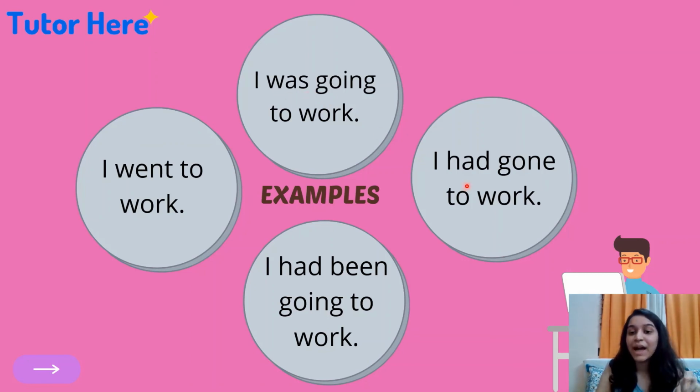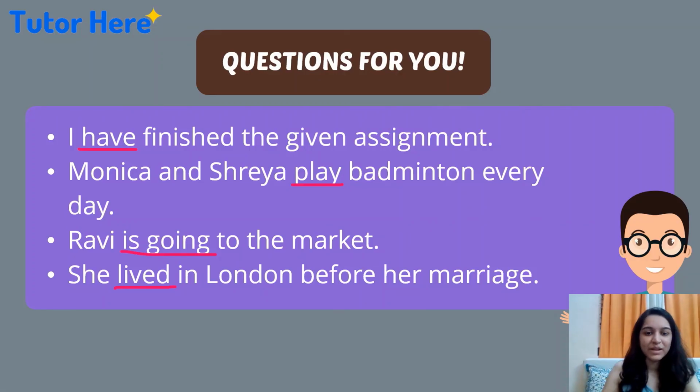Third is, I had gone to work. Had has been used, so this is clearly past perfect tense. And the fourth one, I had been going to work. Had been going. Here, this is past perfect continuous tense. Here the word been has been used, which makes it easier to identify that this is past perfect continuous tense. So we have looked at past tense and present tense today.